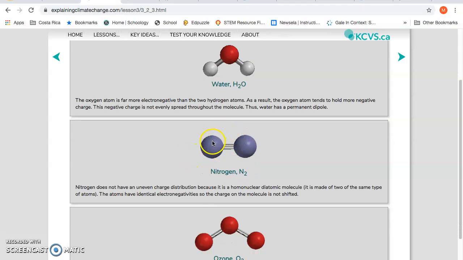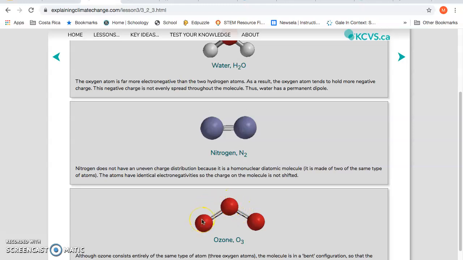Okay, let's look at another example. So water is a greenhouse gas. Let's look at a non-greenhouse gas, nitrogen. So nitrogen, two nitrogens bonded together, and here's their bond. Because they have the same electronegativity, they don't have any uneven share of electrons. So they have a non-polar bonding, and therefore that makes them a non-greenhouse gas.